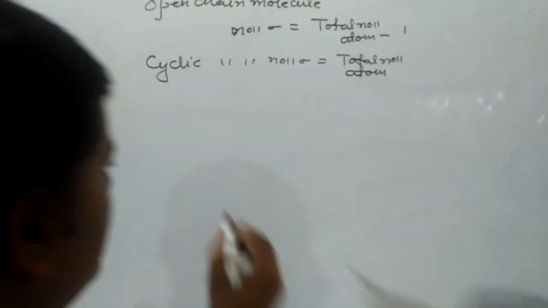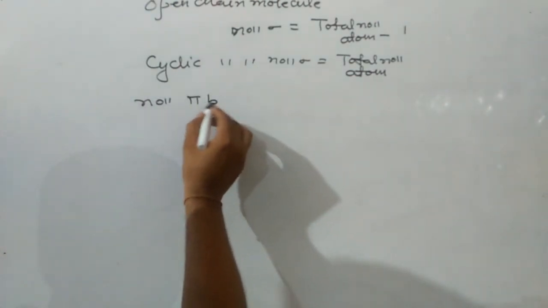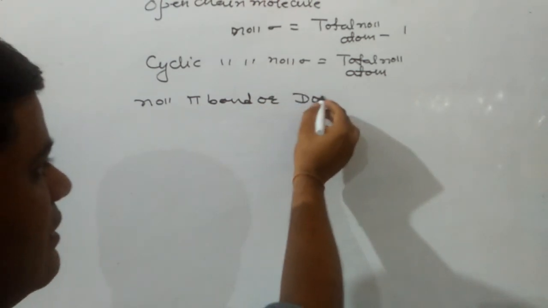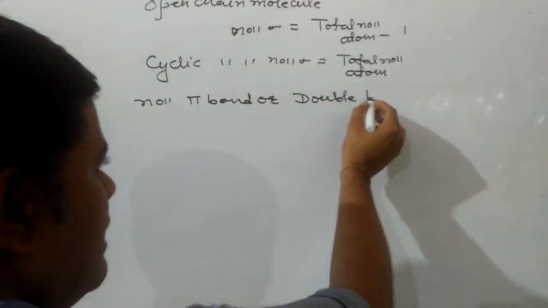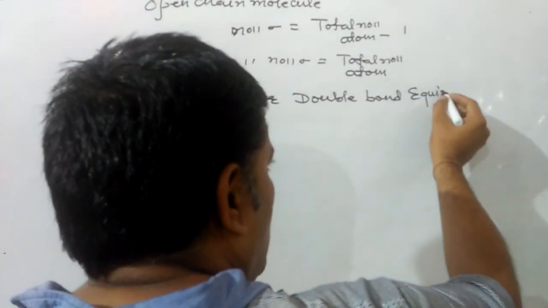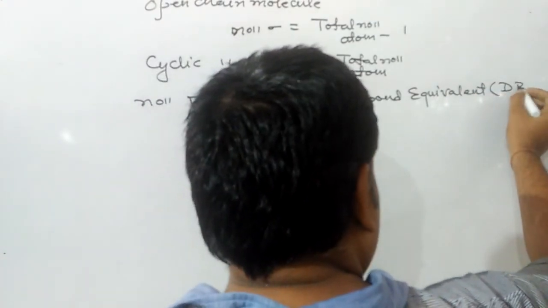Now we have to find out the number of pi bonds, or we can say the double bond equivalent or degree of unsaturation. In short form it will be DBE.